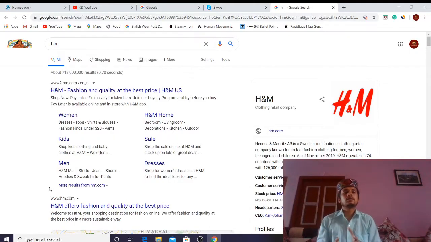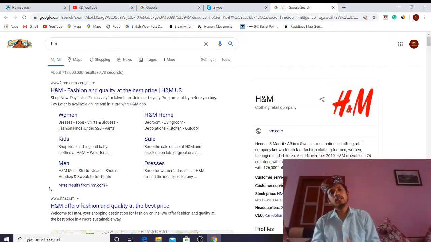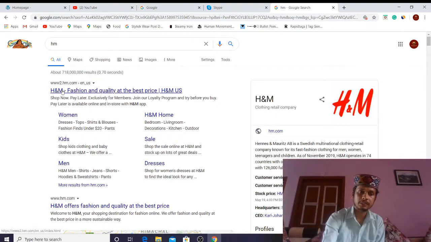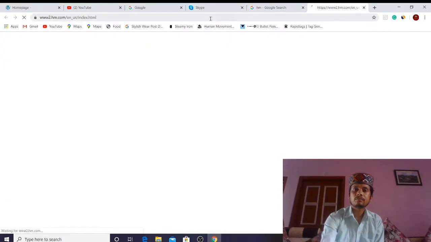Normally site links are decided by Google. It depends upon many factors, but there are a few things we can do so that Google will include and show results like we are seeing right now for H&M. What we see here is nothing but the categories of the website, and when we go to the website we see that these are present in the menu bar of the website.